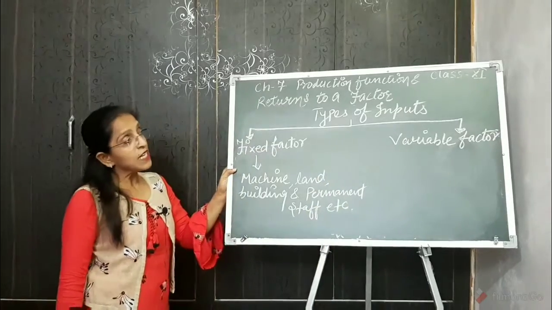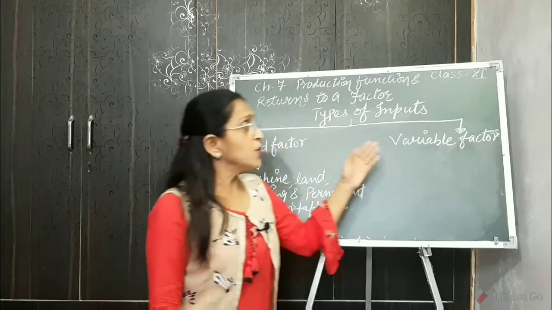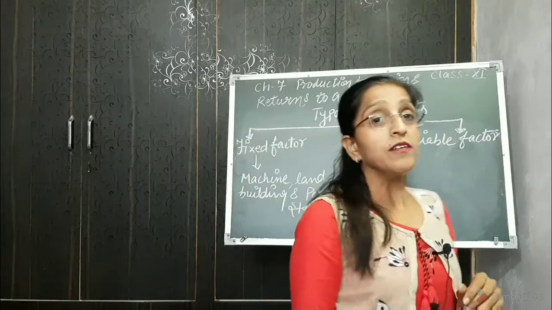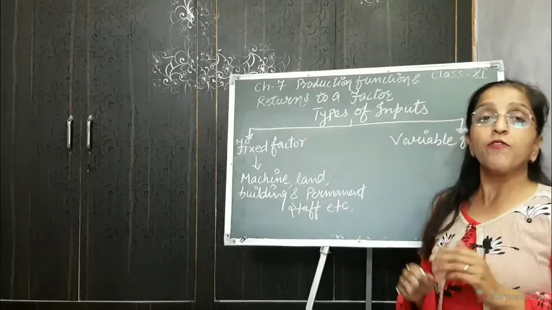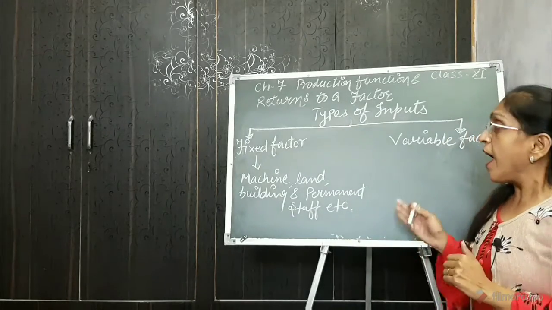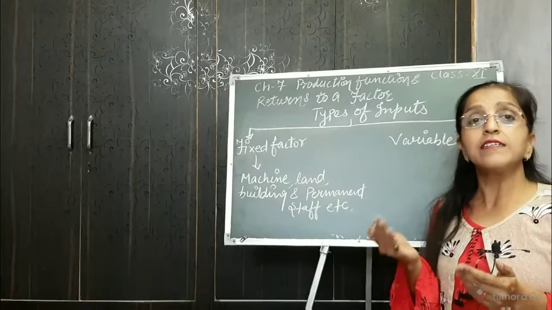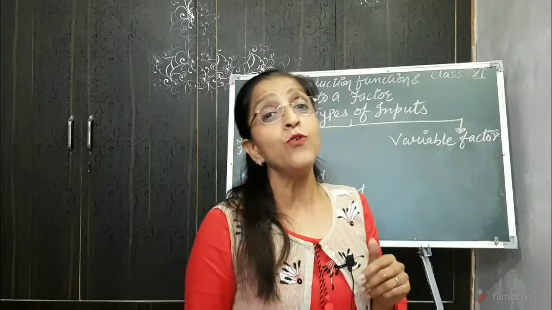Now what are the variable factors or variable inputs? These are those inputs or factors whose quantity or application varies with the level of output. It means as the output level increases, the quantity of variable factor also increases.